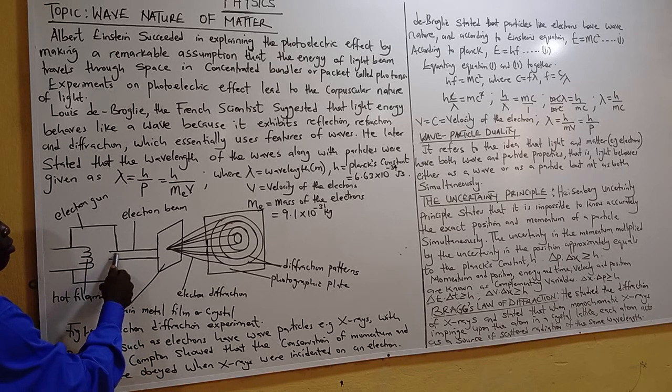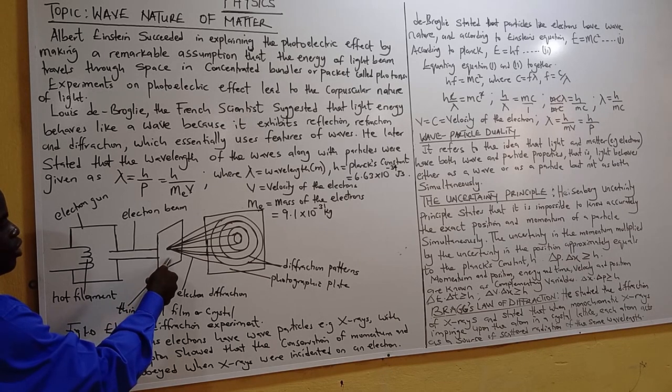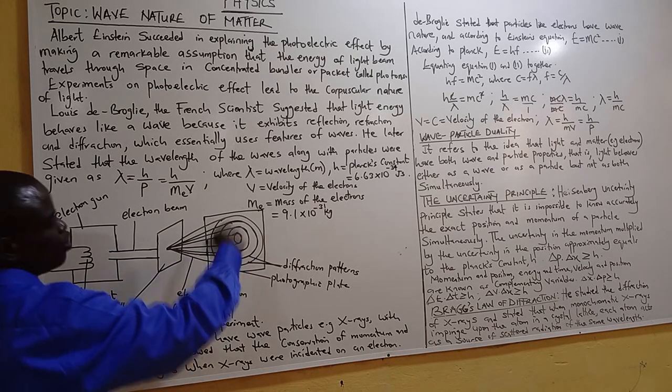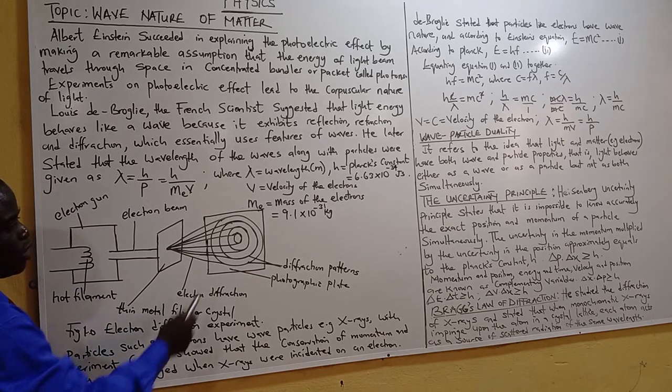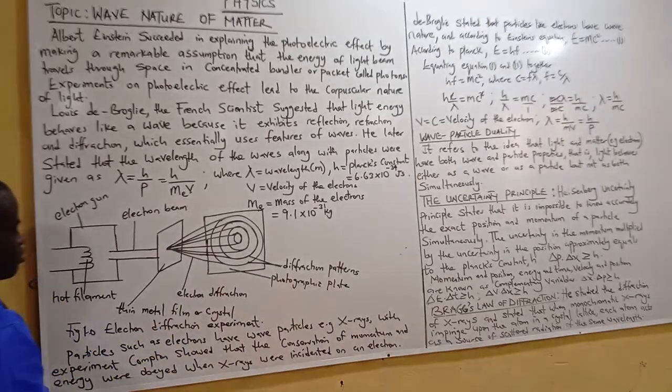The electron beam is incident on the crystal, and the diffraction is incident on the photographic plate. Likewise, you can now see the diffraction pattern.